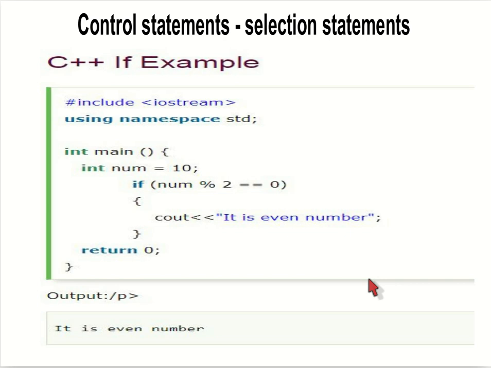This is an example. Here, num is equal to 10. If num modulus 2 is equal to 0, then it will execute this, which prints that it is an even number. Num modulus 2 equal to 0 means it is an even number. If I give 10 here, it will produce the result that it is an even number. If I give the num value as 3 or 5, it will not produce any output at all.